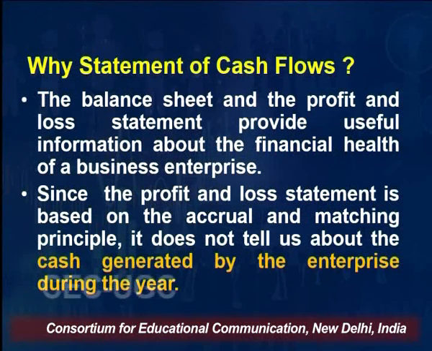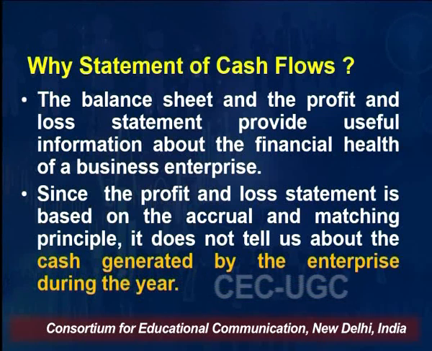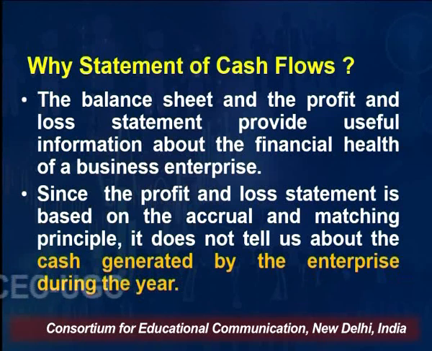So these two, performance and status, that is called position, are being explained by these two statements. But the profit and loss statement or account is based on certain principles. To name a few, it is the accrual principle and the matching principle, and because of following those two principles, this profit and loss account is not able to tell us about the cash generated by the enterprise or cash used by the enterprise. So from where the cash has come and where the cash has gone, that we cannot find out. We can simply go to the cash book and find a number of transactions on the side of receipts and a number of transactions on the side of payments.